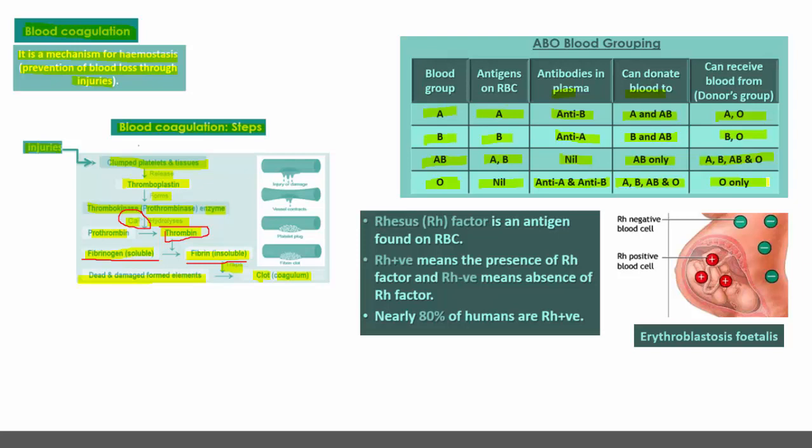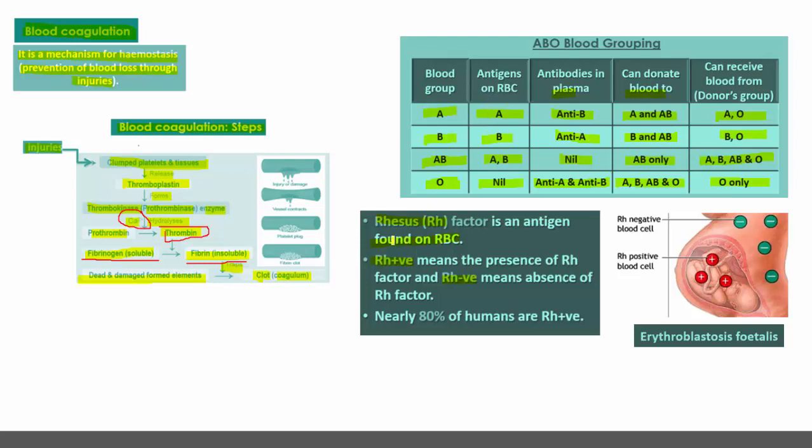Apart from these antigens, one more antigen called RH antigen is also present on the surface of RBC. The RH antigen finally determines whether the blood group is positive or negative.